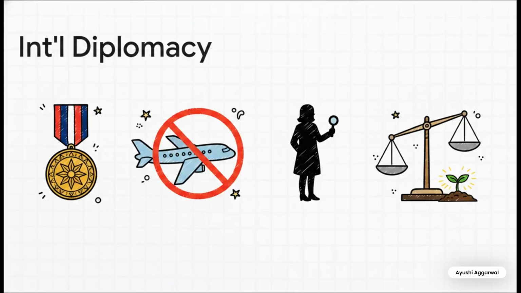In international diplomacy, PM Modi visited Cyprus and received their highest civilian honor, the Order of Makarios III. This is a huge strategic move boosting IMEC. Over in the U.S., Donald Trump revived a travel ban on June 9th, targeting 12 nations, including Iran and Afghanistan.